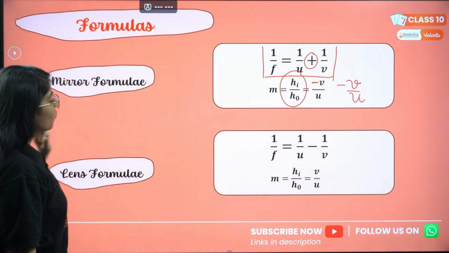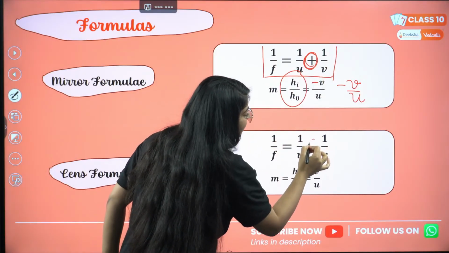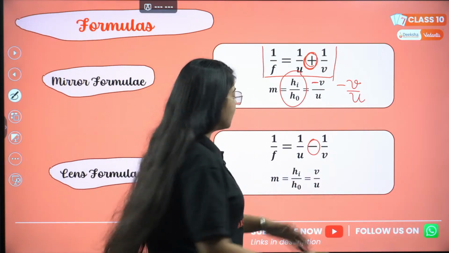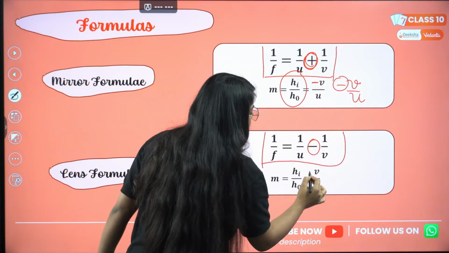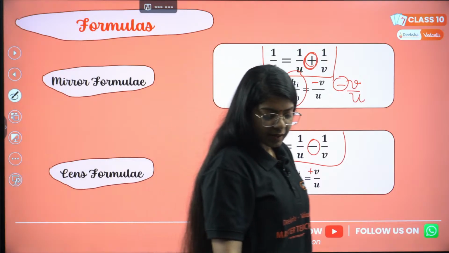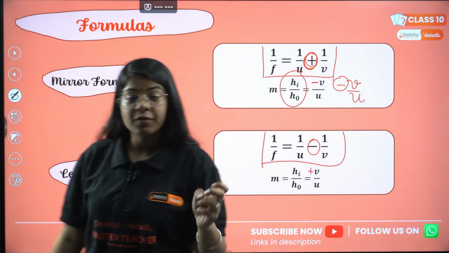For the lens formula, we have this, just in place of positive we have a negative sign. 1 by f equals 1 by v minus 1 by u. Correct? And for magnification, this negative sign is gone, so there is positive v by u, and hi by ho is the same. Correct? We are done with the mirror formula and lens formula.